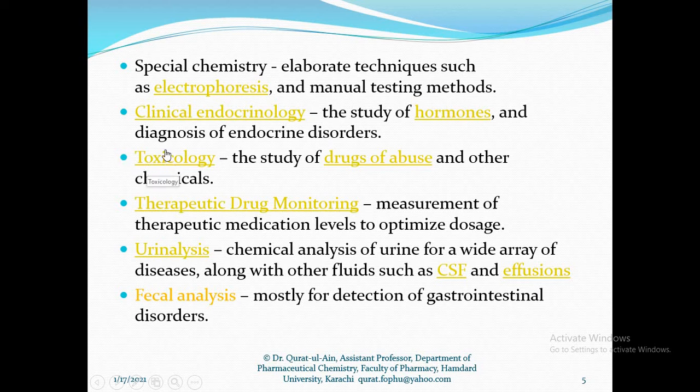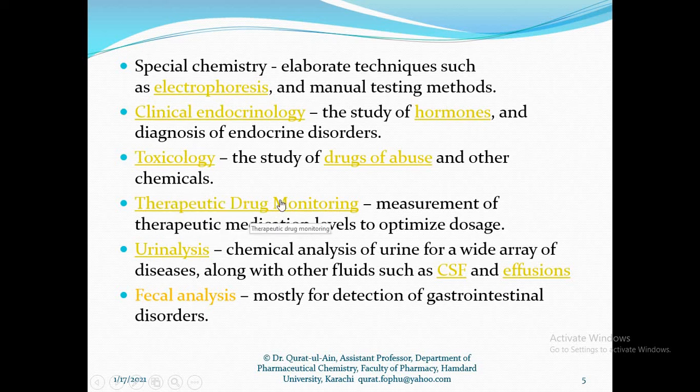One other category is toxicological tests, in which we analyze the presence of different drugs of abuse in urine or blood. Drugs of abuse are those that are prohibited for normal use in human beings.